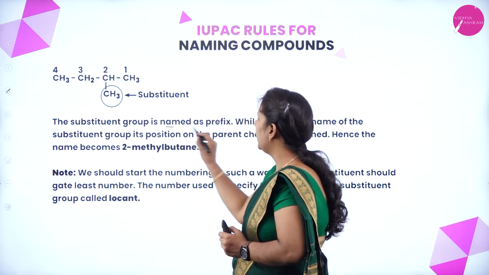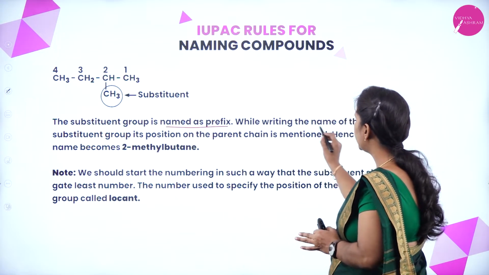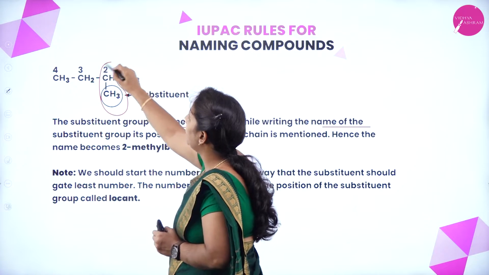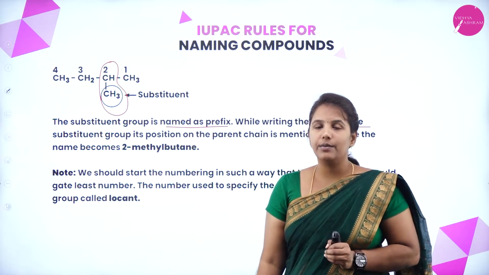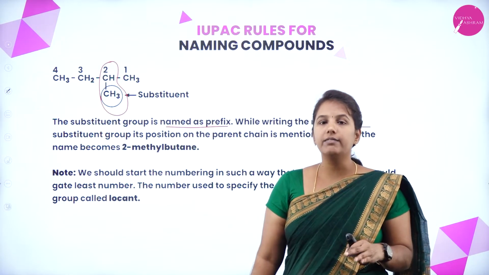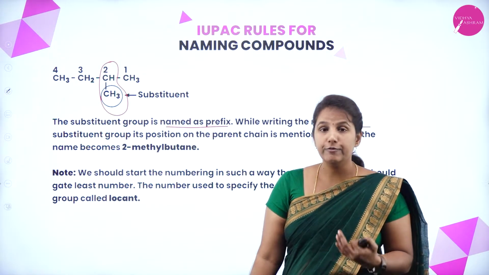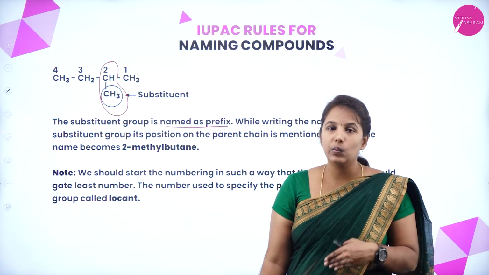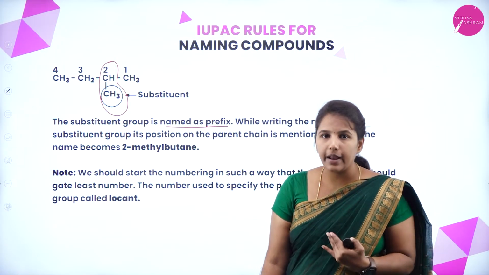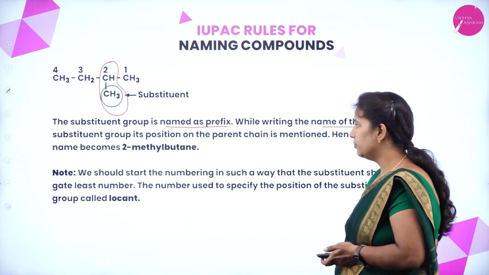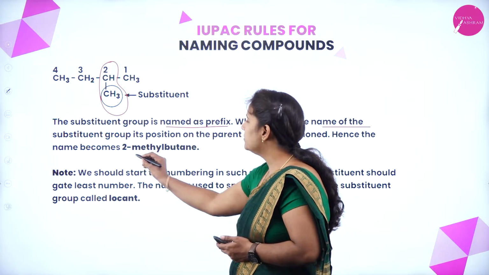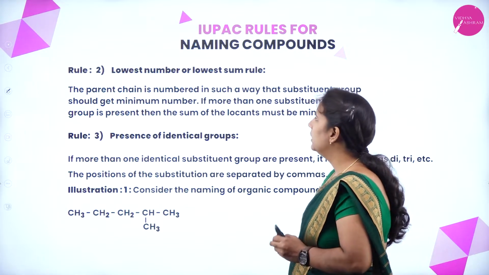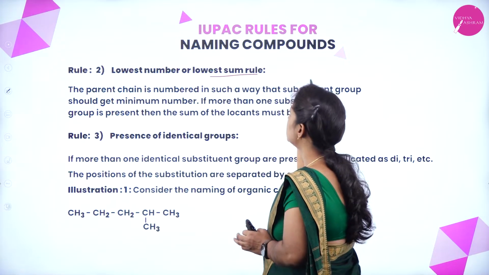The substituent group will be named as a prefix. While writing the name of the substituent group, the position of the carbon atom should also be mentioned. Why is it like that? Because it is the rule that we follow to give preference to the substituent group. If a substituent group is there, such a carbon atom should also get the least number, and while writing the name, we have to mention which carbon atom has got the substituent group. Hence the name will become 2-methyl butane.